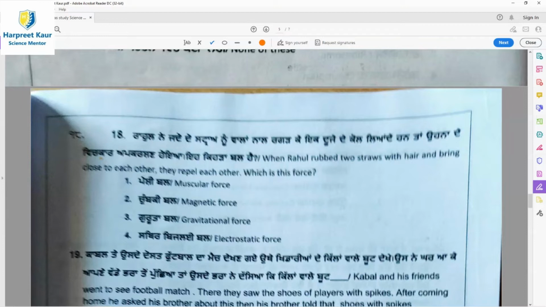When Rahul rubs two straws with hair and brings them close to each other, they repel each other. Which is this force? He brought these two straws, so they repelled. So the type of force here is to be mentioned. Answer option 4, electrostatic force, is the right answer.